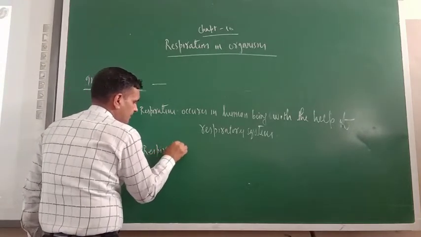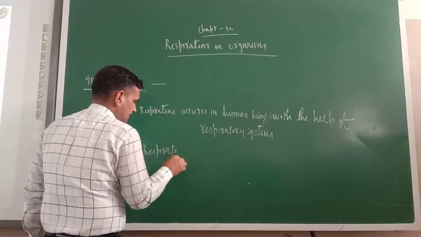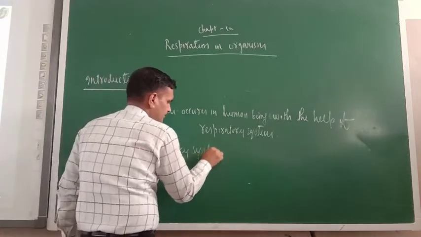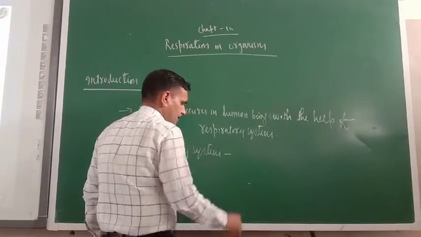In the respiratory system, basically what is there?